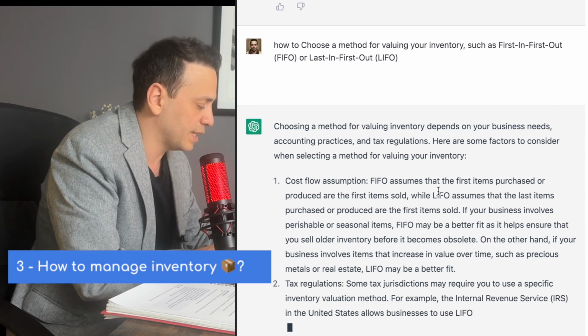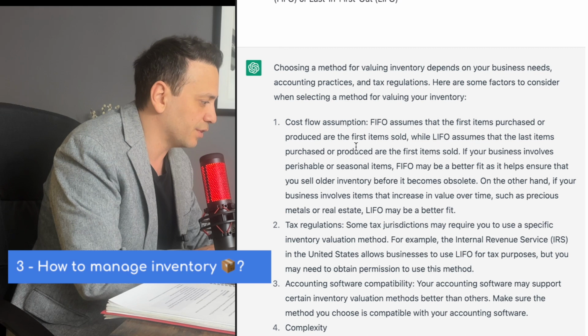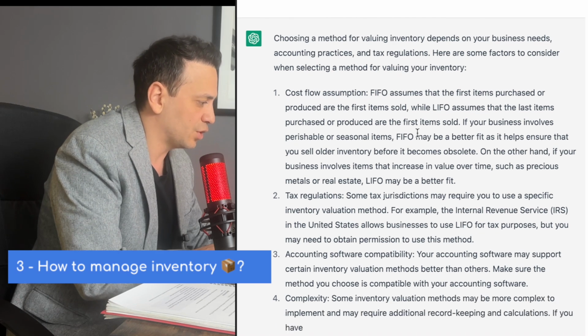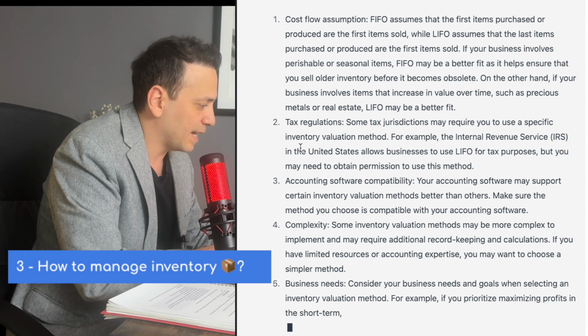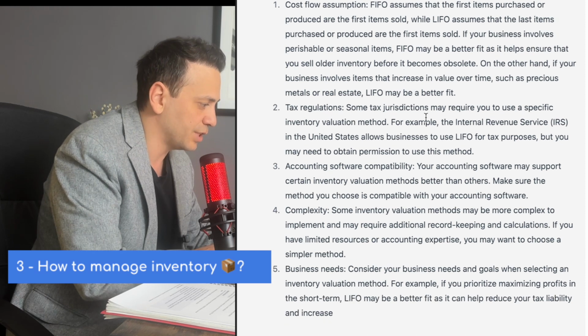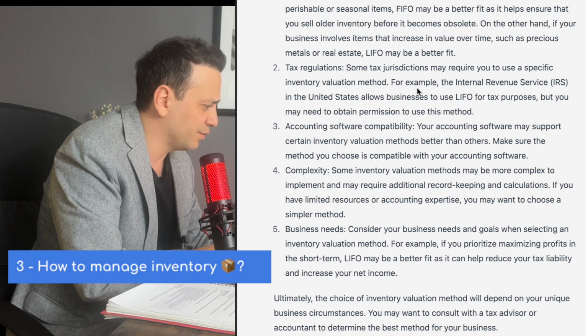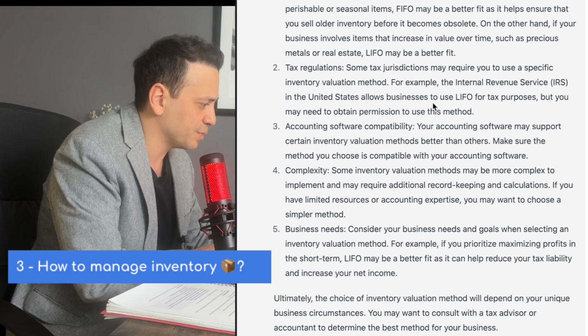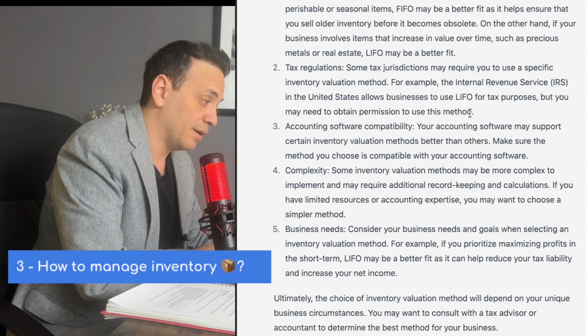Cost flow assumptions. So FIFO assumes, it's going to define it for you. So FIFO assumes that the first items purchased are the first items sold. This is just the overall high-level meaning. Tax regulations, it's going to say some tax jurisdictions may require you to use a specific inventory valuation method. For example, the IRS in the US allows businesses to use LIFO for tax purposes, but you may need to obtain permission to use this method. So this is pretty good advice.